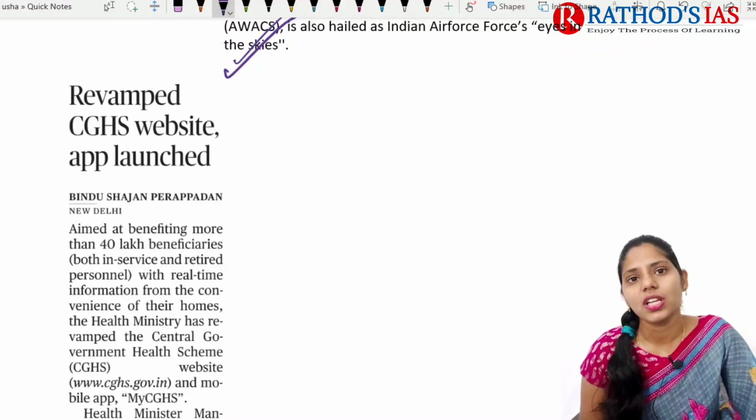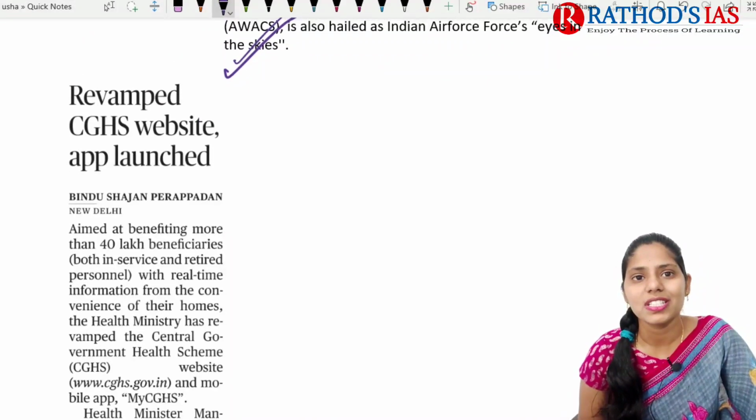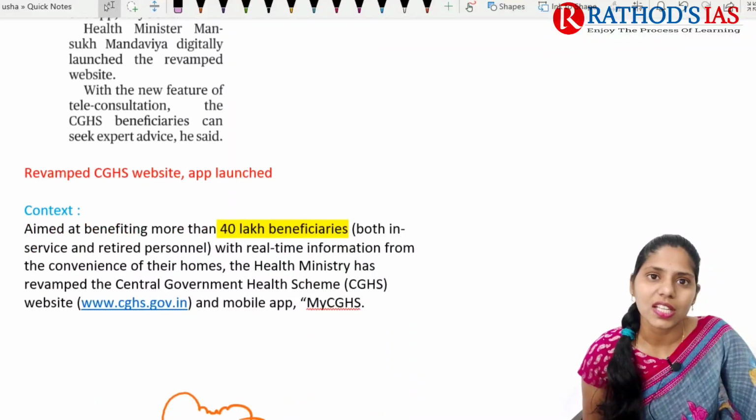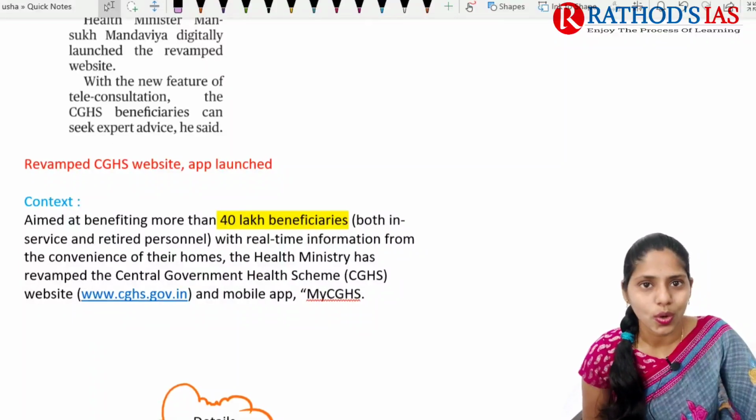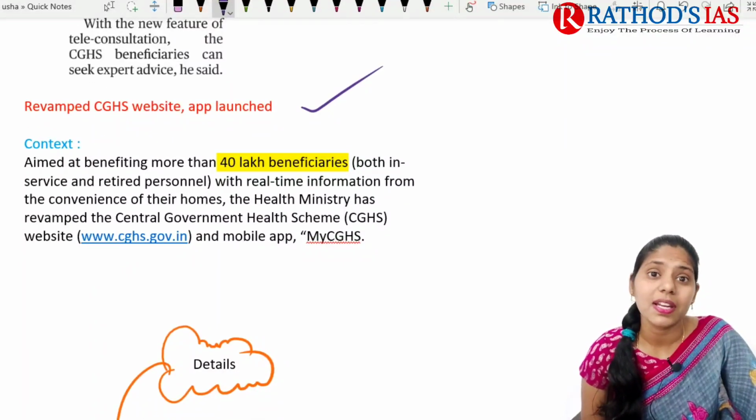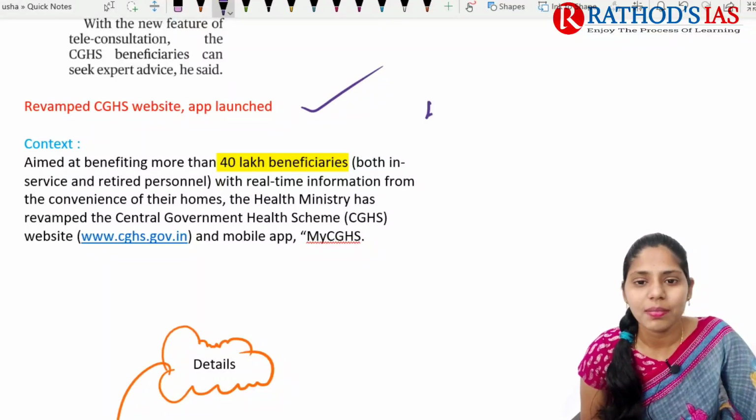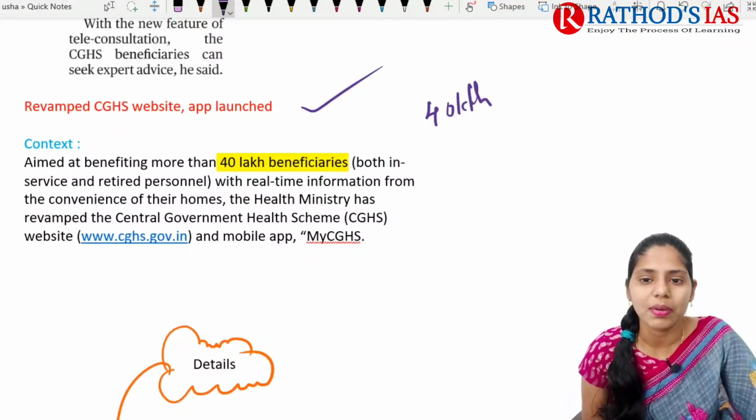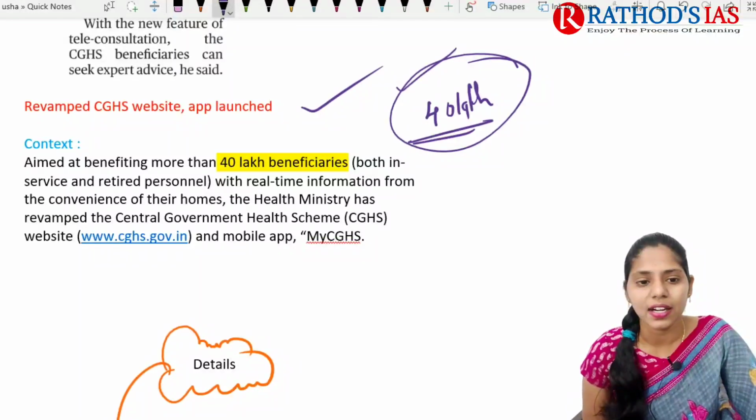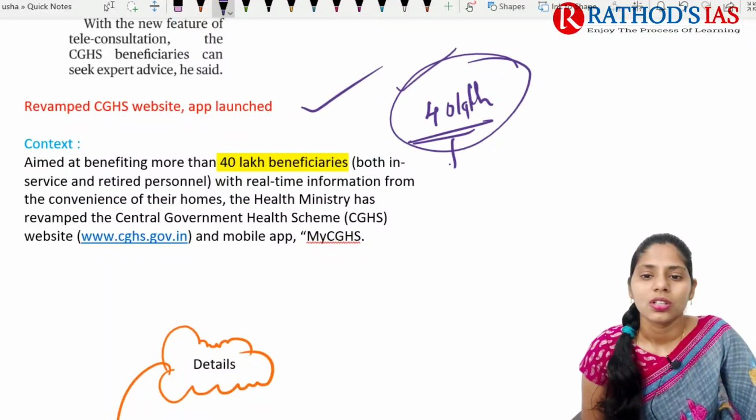And now let's try to see the next topic. It is regarding the revamped CGHS website and app launched. So this article is important from your governance point of view. So what is this context? The context mainly says that it is for benefiting more than 40 lakh beneficiaries, both in service and retired personnel.